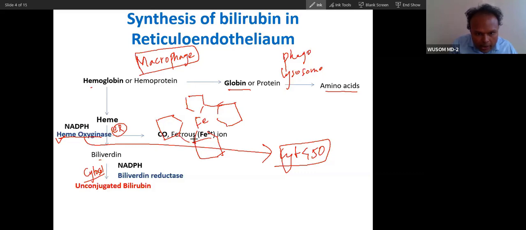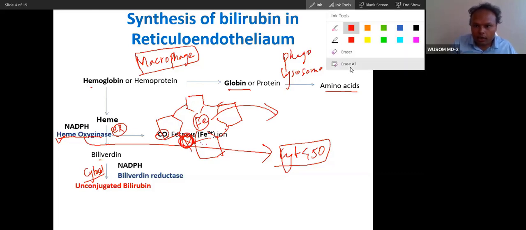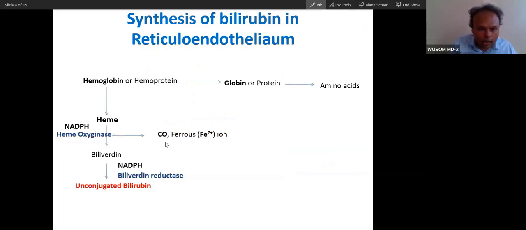When the tetrapyrrole ring is broken, the iron will be released. Because there is one carbon that links the pyrrole groups, this carbon will convert into carbon monoxide. So carbon monoxide and iron are released, in ferrous form from the heme of hemoglobin.